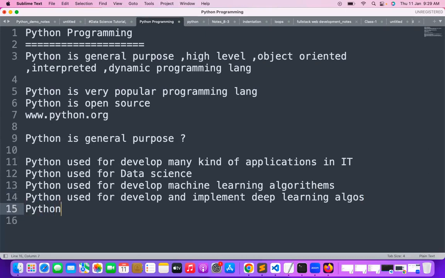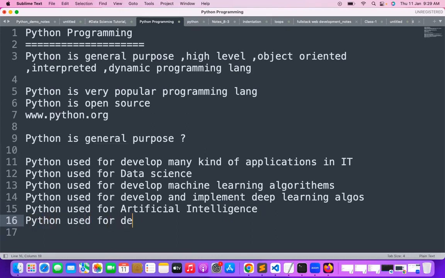And Python is used for artificial intelligence. And Python is used to develop web applications, server side building, server side integration.